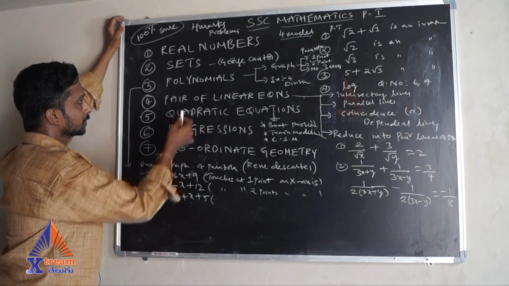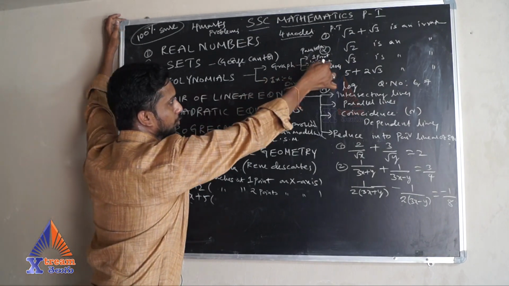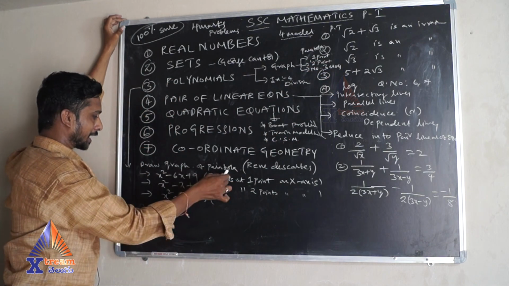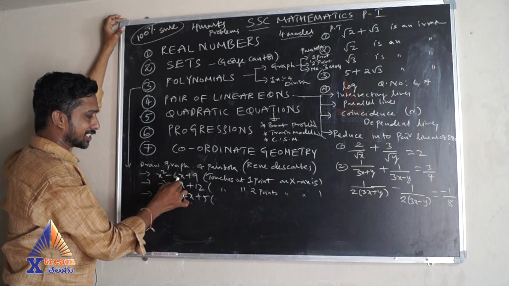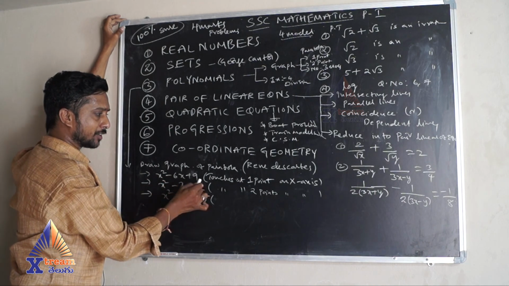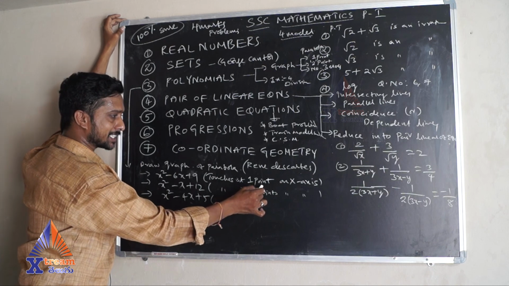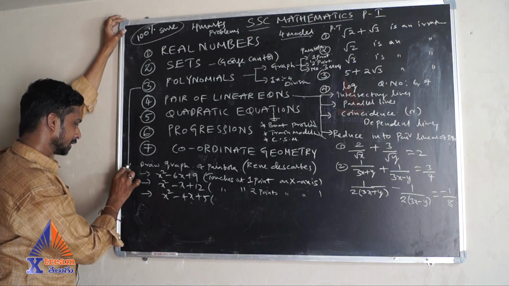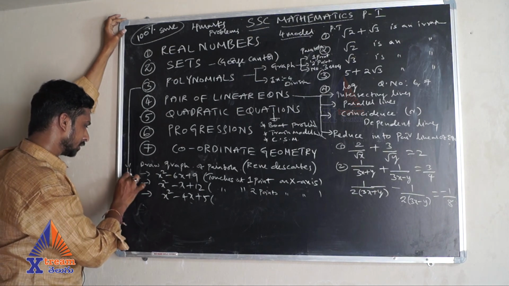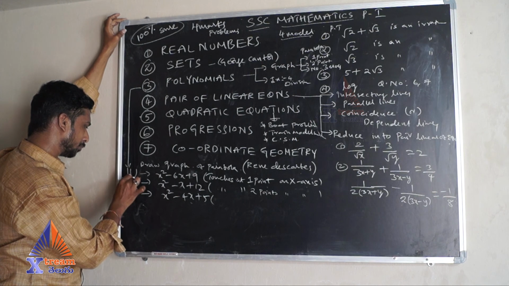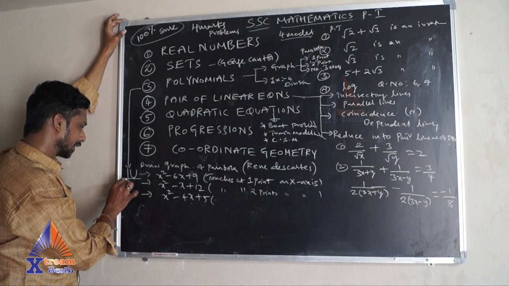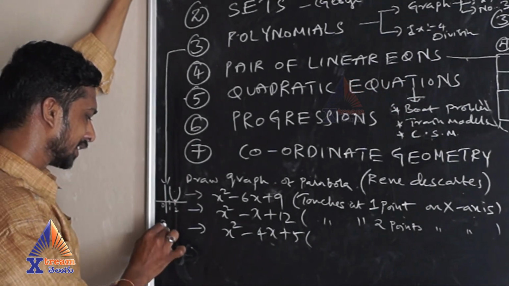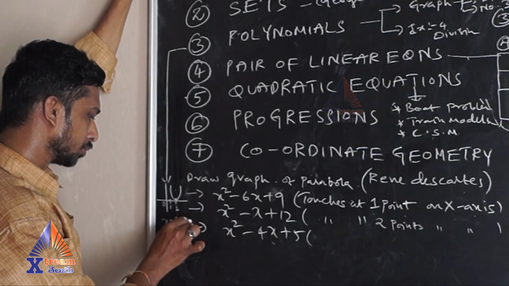In the polynomials graph side, as I told you, 1 point, 2 points, 3 points. I have given some examples. Draw the graph of the parabola x square minus 6x plus 9. This is the example for 1 point, which touches the x-axis at 1 point. The diagram will come like this, touching the x-axis at 1 point. For example this is 0, 1, 2.